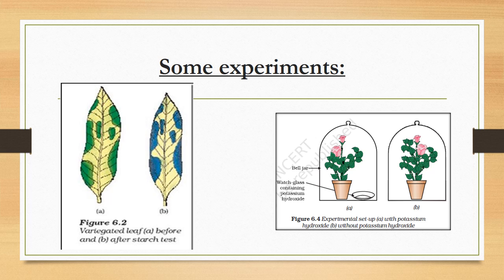After a few hours, what will you observe? The plant having the potassium hydroxide is getting weak, and after some time that plant will die, and in the second jar the plant will survive. Why so? Because of the presence of potassium hydroxide, the carbon dioxide is absorbed, and due to the absence of carbon dioxide in the first jar, the plant will die out.